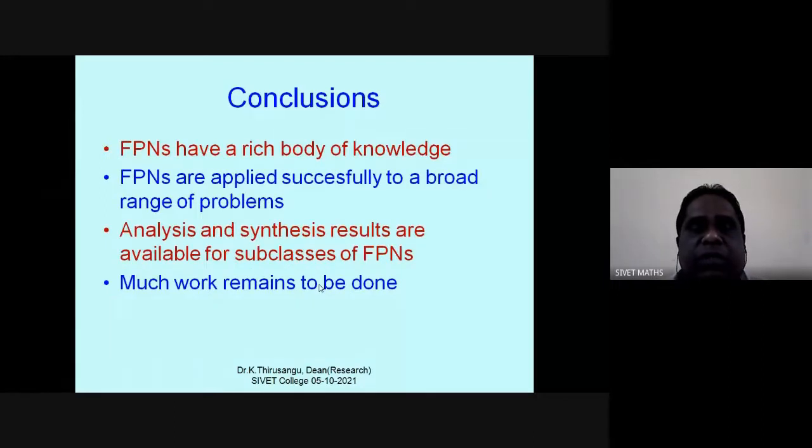So these are the conclusions. Fuzzy Petri nets have a rich body of knowledge. Fuzzy Petri nets are applied successfully to a broad range of problems. Analysis and synthesis results are available for subclasses of fuzzy Petri nets. There is much work that remains to be done.